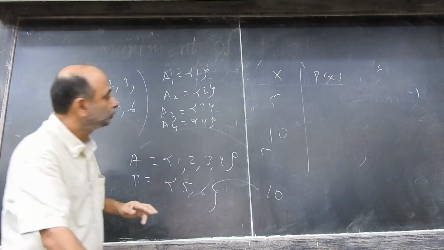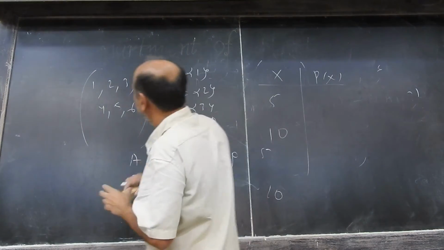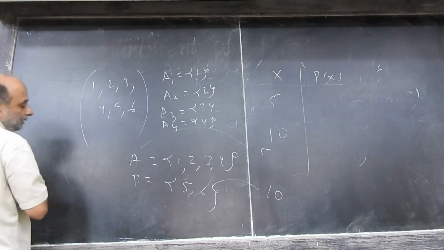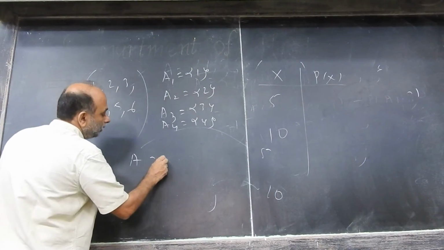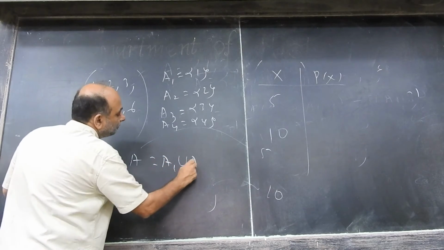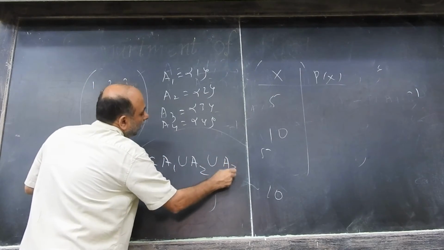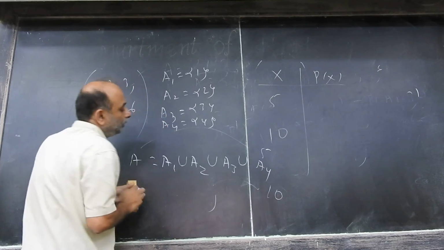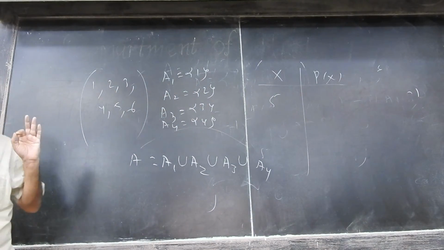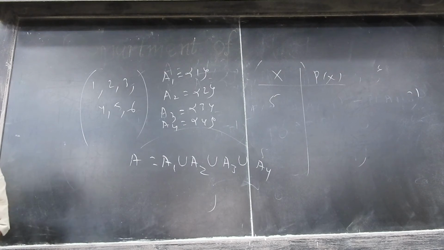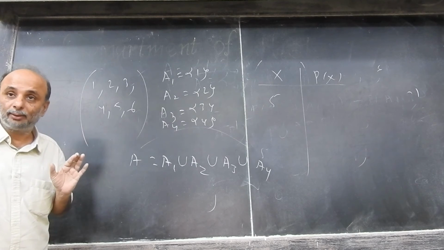So I will think of my outcome A as A1 union A2 union A3 union A4. Now, are A1, A2, A3, A4 all mutually exclusive outcomes? They cannot occur together.